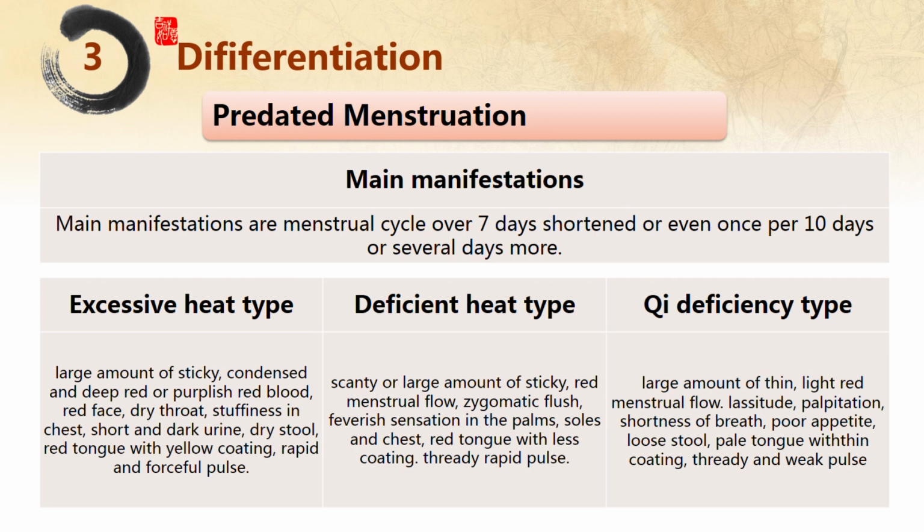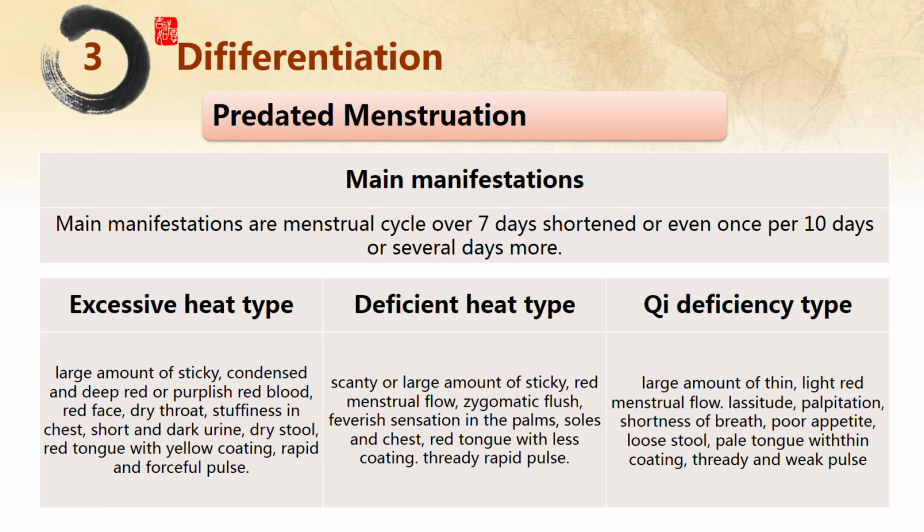Deficient cold type manifests delayed menstrual period, scanty, light red and thin menstrual flow, empty and dull pain in the lower abdomen, which is elevated by warm and press, shallow complexion, lustreless skin, light red tongue with little coating, deep and weak pulse.